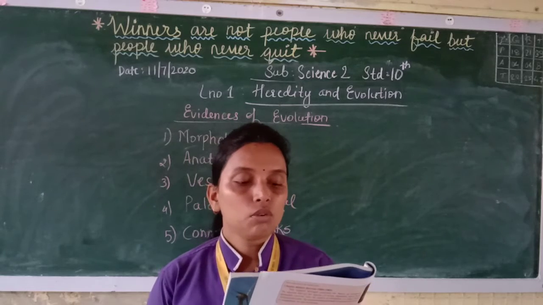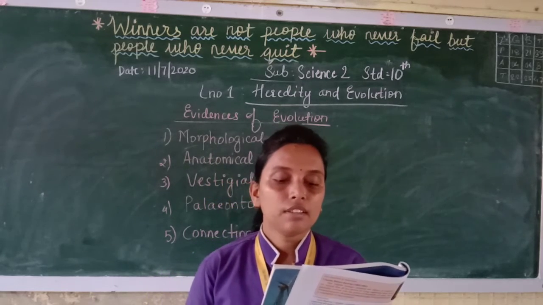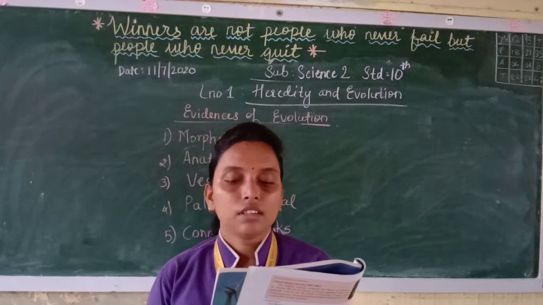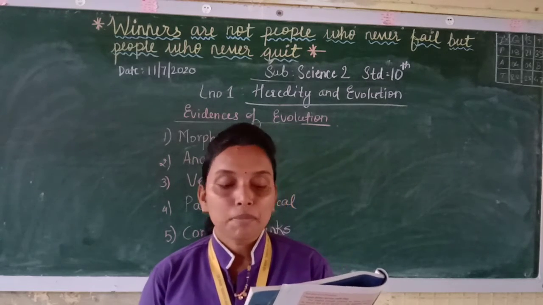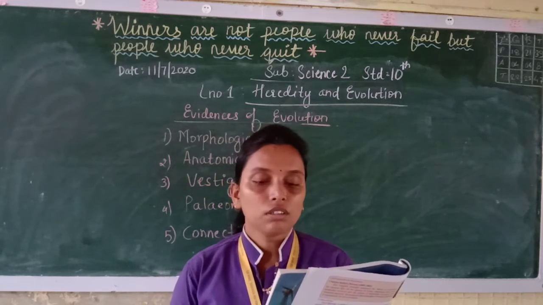They developed an enlargement in the brain, their hands also improved, and thus ape-like animals evolved. So slowly development happened and they evolved into apes.